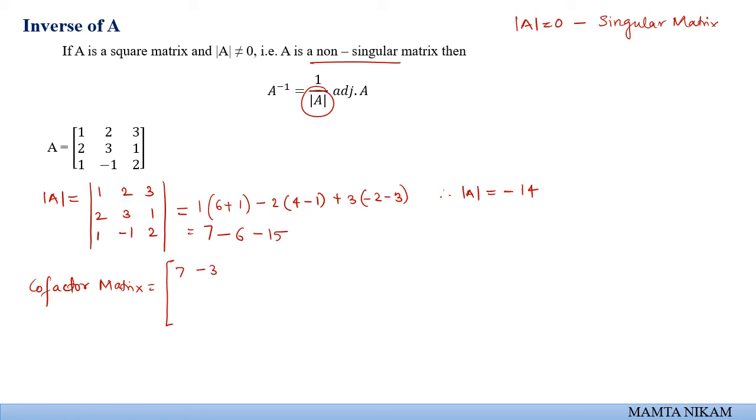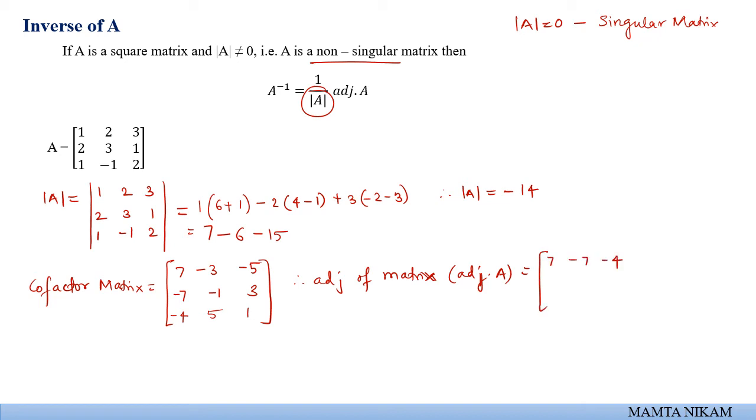7 minus 3 minus 5, then minus 7 minus 1 3, then minus 4 5 and 1. So iska transpose loge to we will get the adjoint matrix. So therefore adjoint of a matrix, or you can write it as adjoint of A, is nothing but 7 minus 4 minus 3 minus 1 5 minus 5 3 and 1. This is our adjoint matrix.